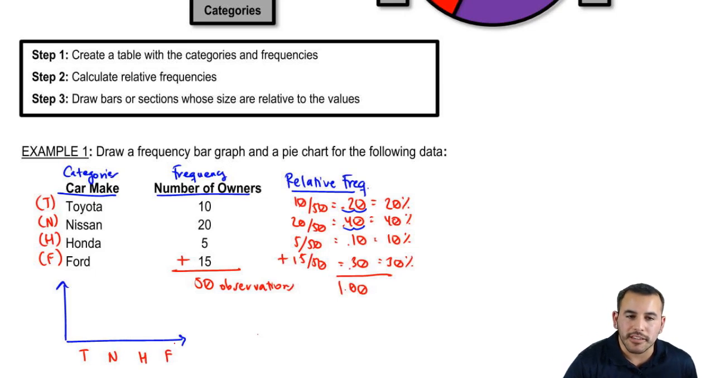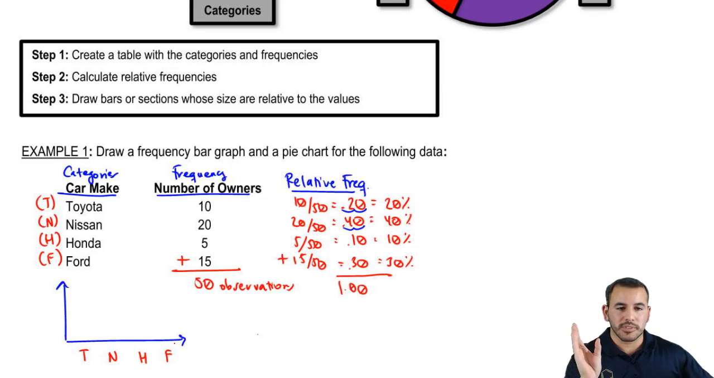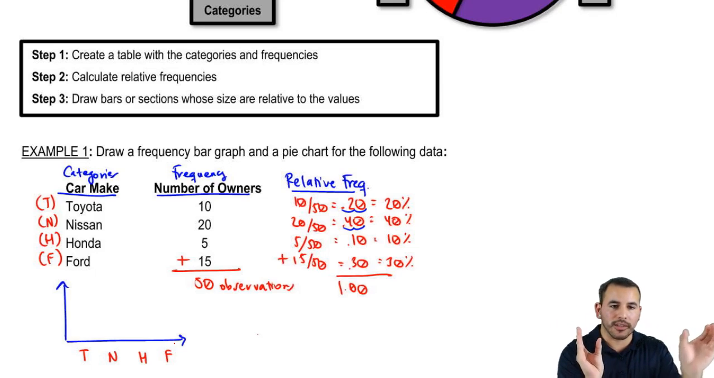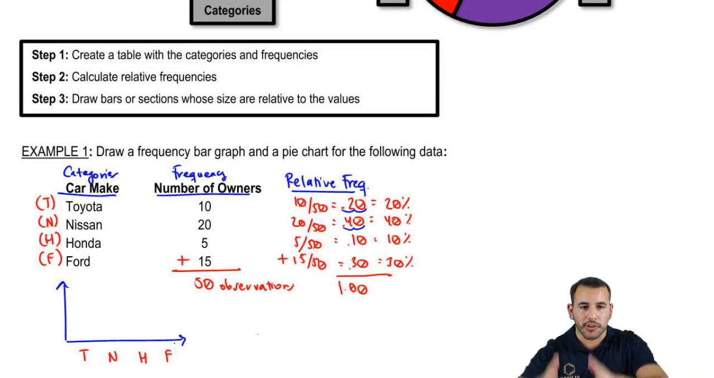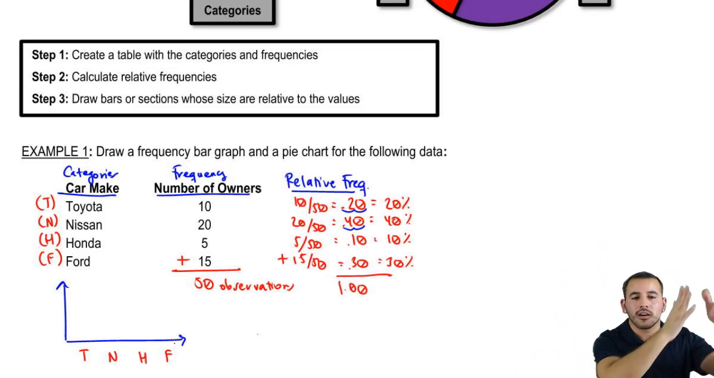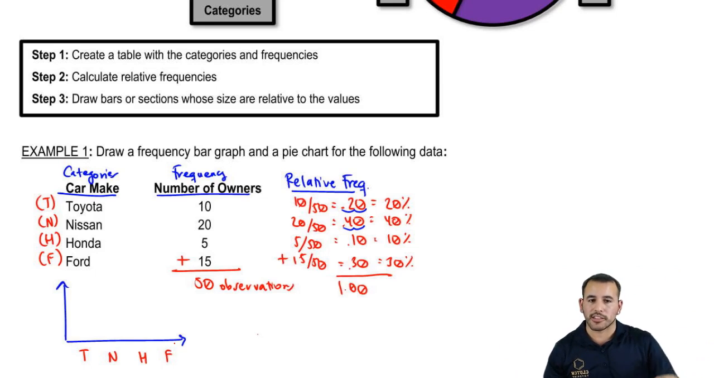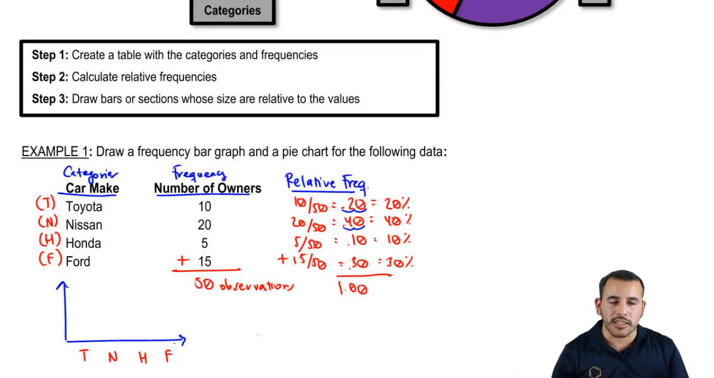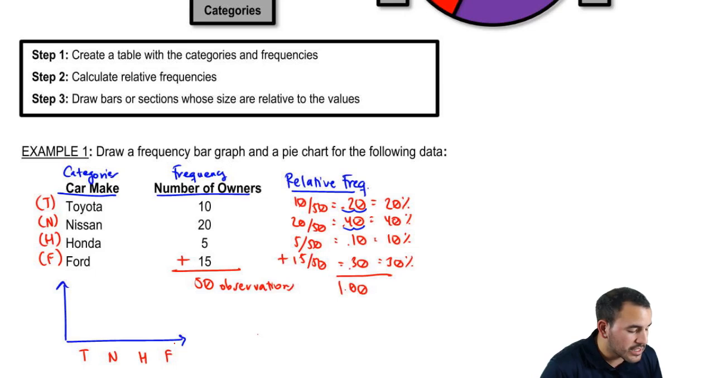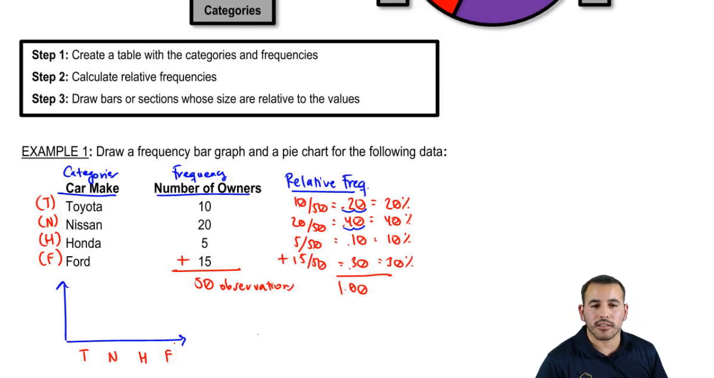And there's going to be some space in between these because they're not grouped together. They're not sections of some continuous thing. They're just literally Toyota, Nissan, Honda, and then Ford, right? So they're totally separate. They shouldn't be touching. They're regarding totally different groups. So Toyota, we have 10. So how do we go ahead and write out the 10?